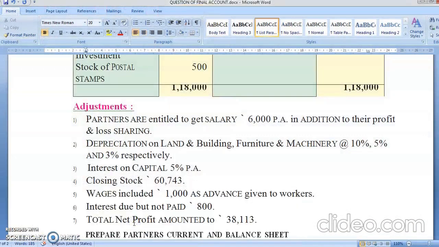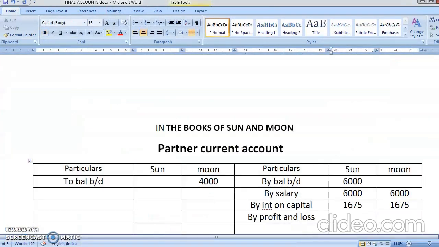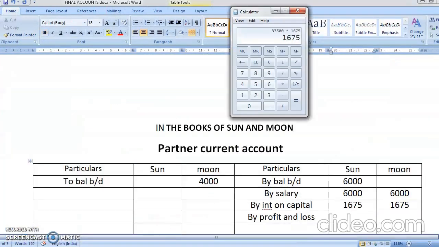What is the profit? 38,113. So it's shared equally. The profit sharing ratio is equal, as we saw in the first sentence, and after dividing you're getting the figure 19,056 rupees 50 paisa. So we'll round it up: we'll give 1 rupee more to one person and 1 rupee less to the other person.